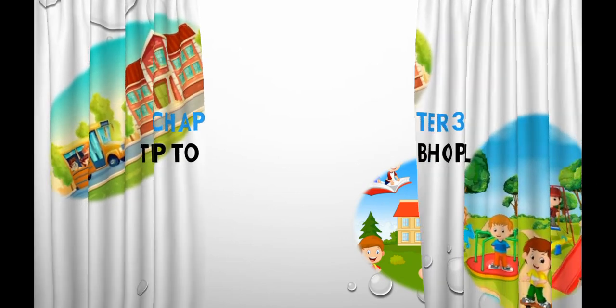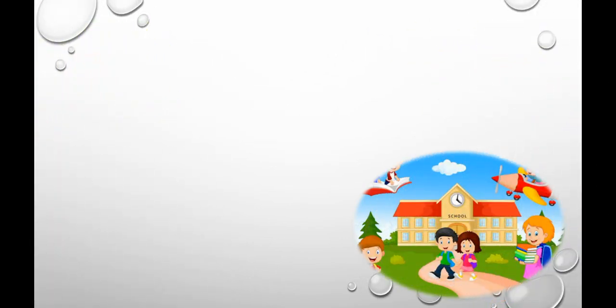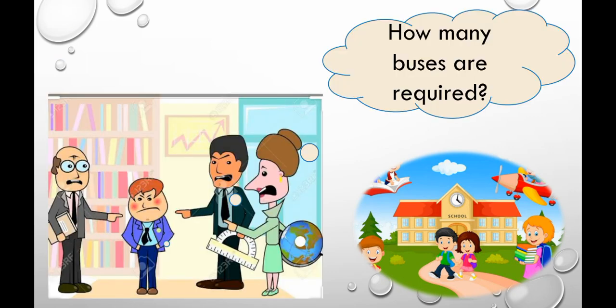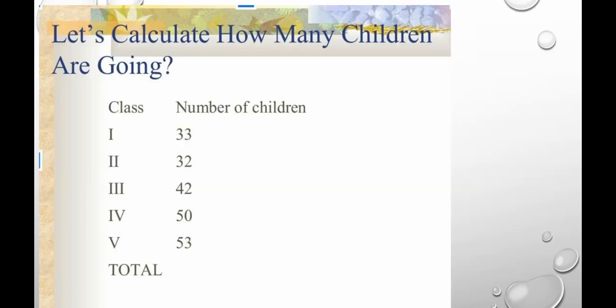So discussions on the trip are going on in the school. The teachers are discussing how many seats will be there in one bus, how many buses are required, like that. So solving these questions, what should they do first? They have to make a list of the students going, right? So here we have the list of the students from each class.